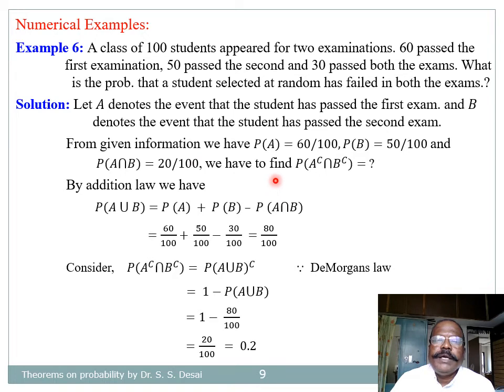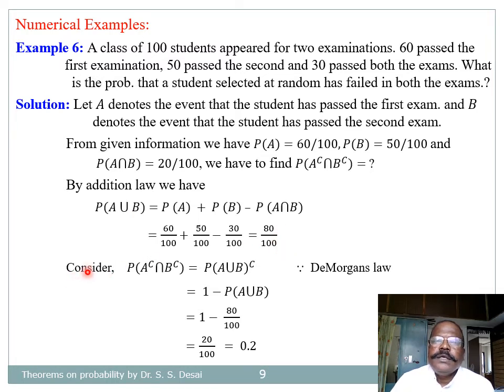So we have to find probability of A complement intersection B complement. So for that, by addition law, we have probability of A union B is equal to probability of A plus probability of B minus probability of A intersection B. So substituting above probabilities and simplifying, finally, we have probability of A union B is equal to 80 divided by 100.